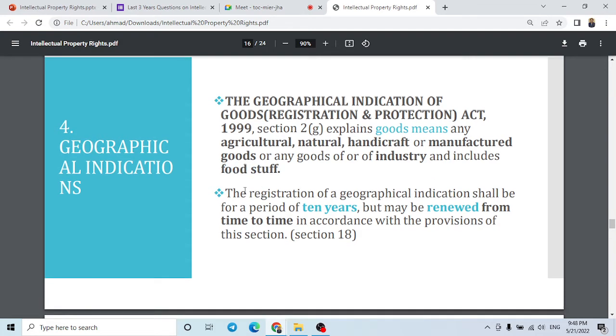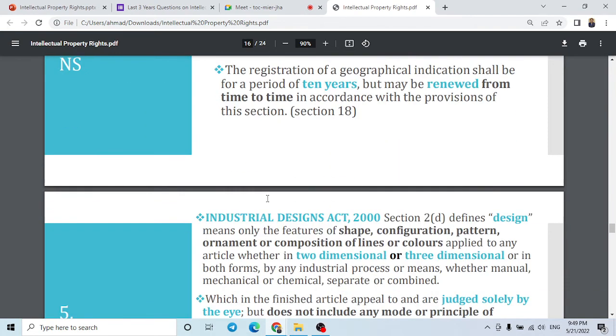These GI tags are given for a period of 10 years, but they can be renewed any number of times; you have to renew it every 10 years. It is written in section 18 of the GI Goods Act 1999.